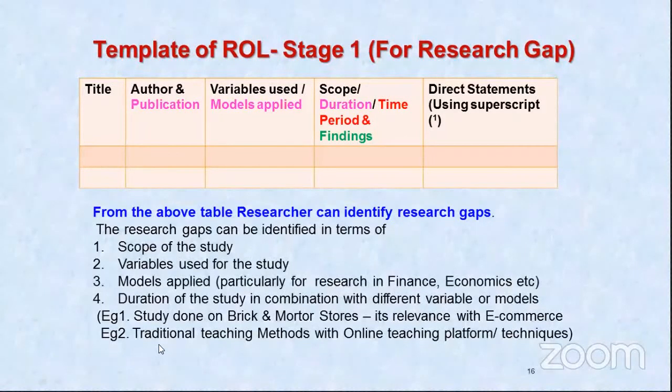Now, when you are studying this, your target audience will remain the same. You are identifying the traditional teaching methods' influence. Your target audience will always be students. Your target audience cannot be changed. Your stakeholders will always be parents, students, and corporates who are intending to maybe employ them. Even in online teaching, if you are doing an online teaching platform study, your stakeholders will be the same. The stakeholders will always be the students. It will include parents, it will include the companies who are planning to employ them, all these.